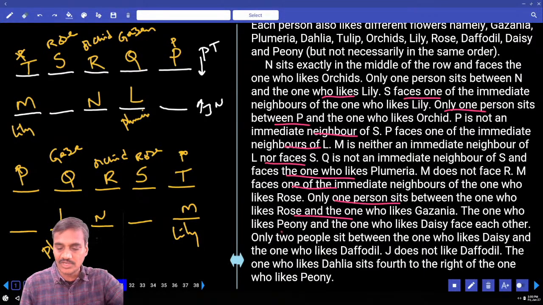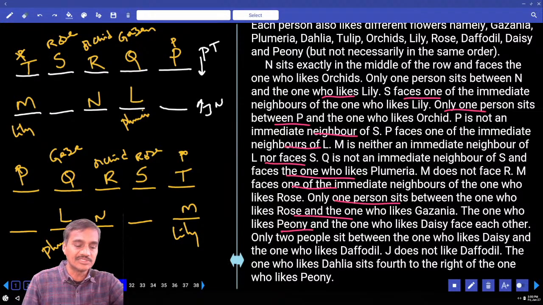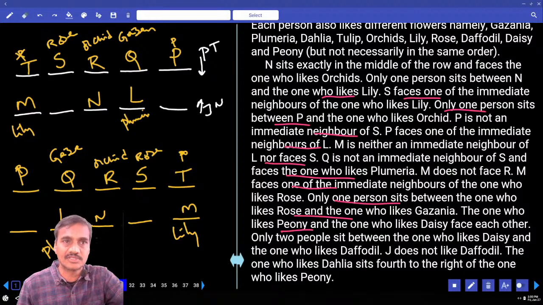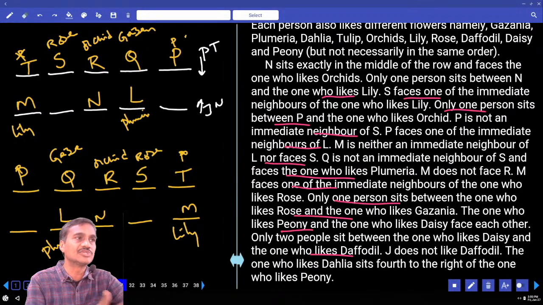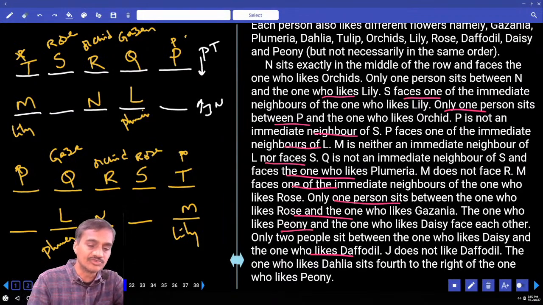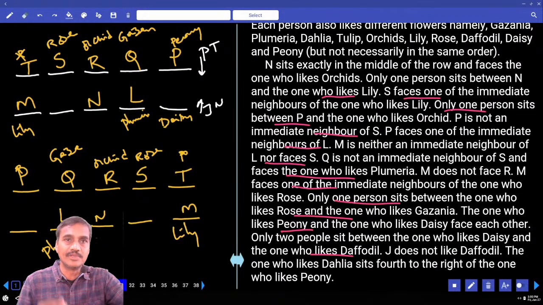And the one who likes peony and the one who likes daisy face each other, so peony and daisy are opposite to each other. Only two people are between daisy and daffodil. If daisy is here, two people between daisy and daffodil is not possible. Hence daisy must be here, and this must be peony.